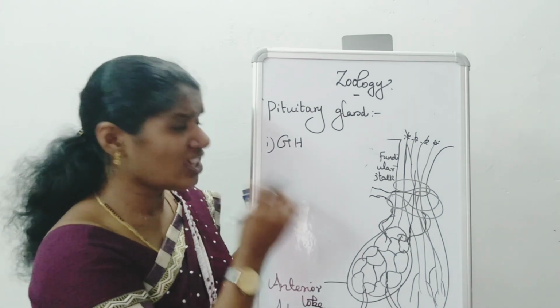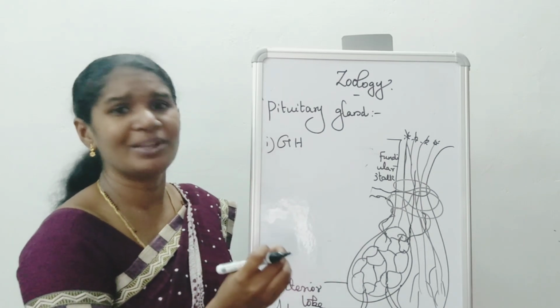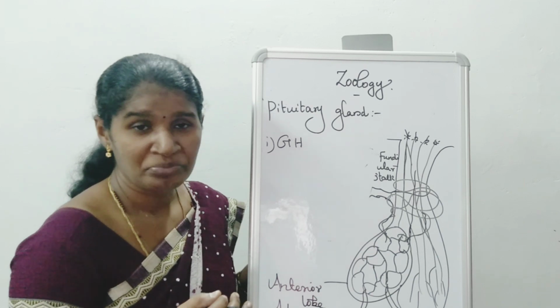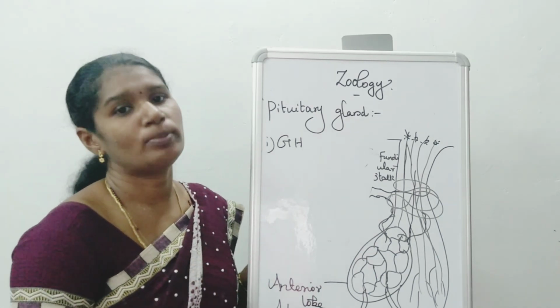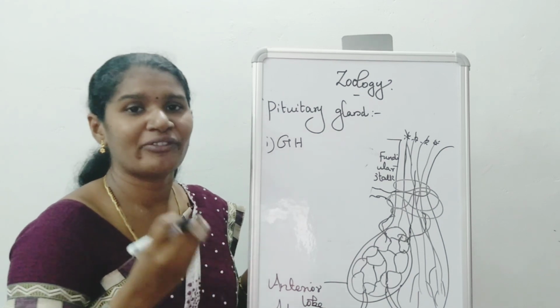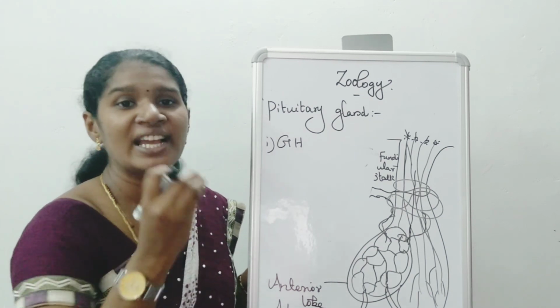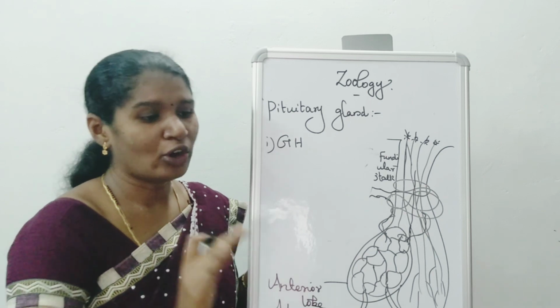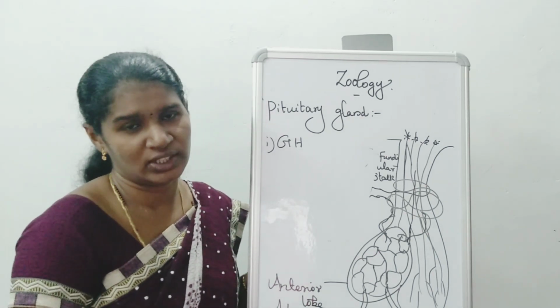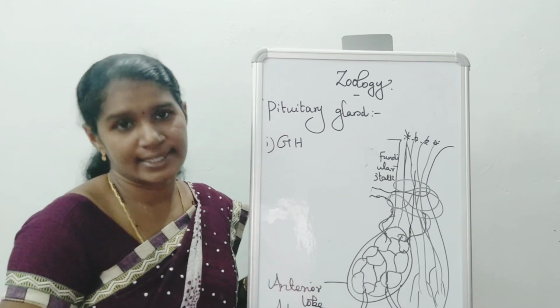Deficiency of growth hormone, meaning less secretion, leads to problems in the human body like dwarfism, gigantism and acromegaly. Dwarfism means the person is very short, with stunted growth and retarded mental disability.